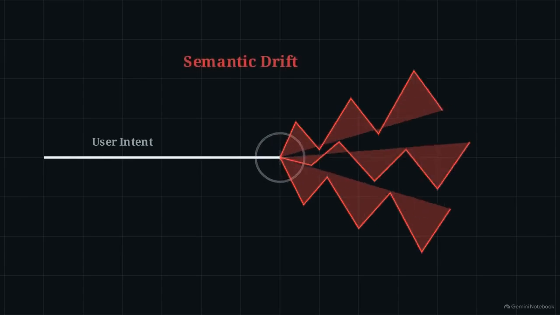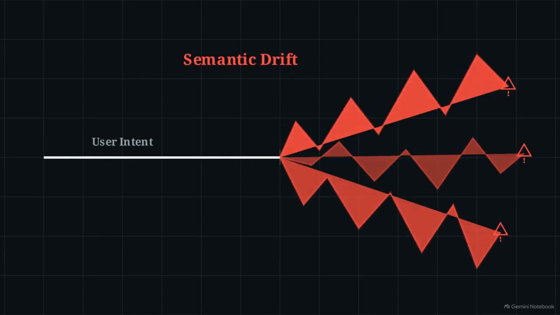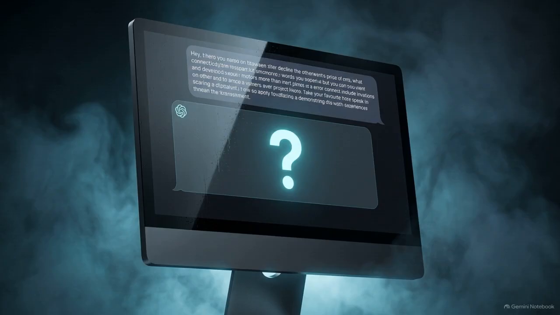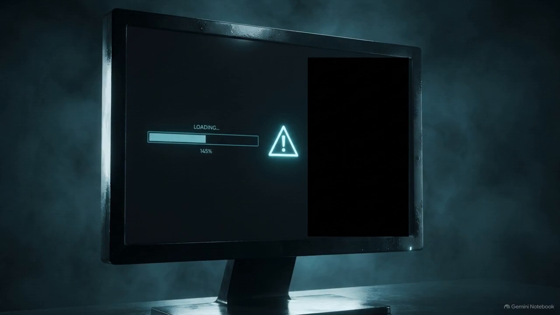It leads to the three main failure points of modern AI: hallucinations that feel like facts, generic or shallow responses, and the sudden loss of context right in the middle of a task.